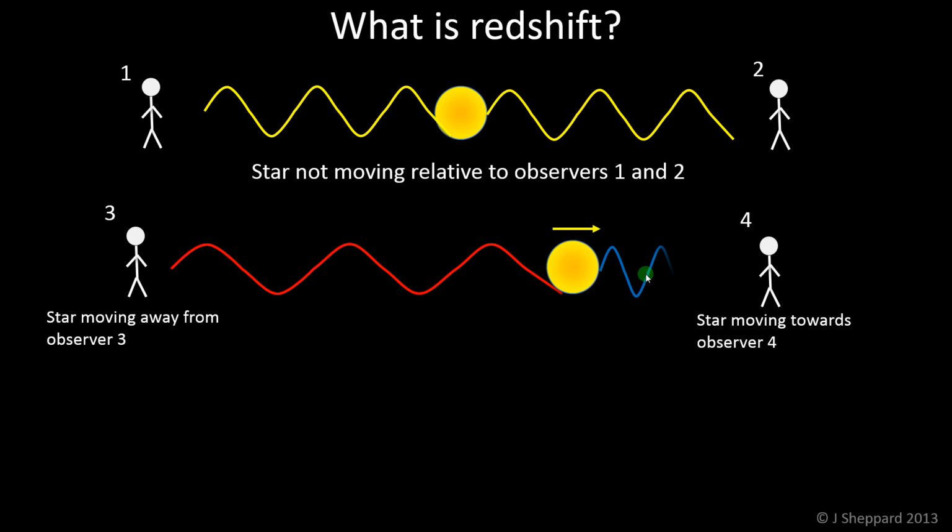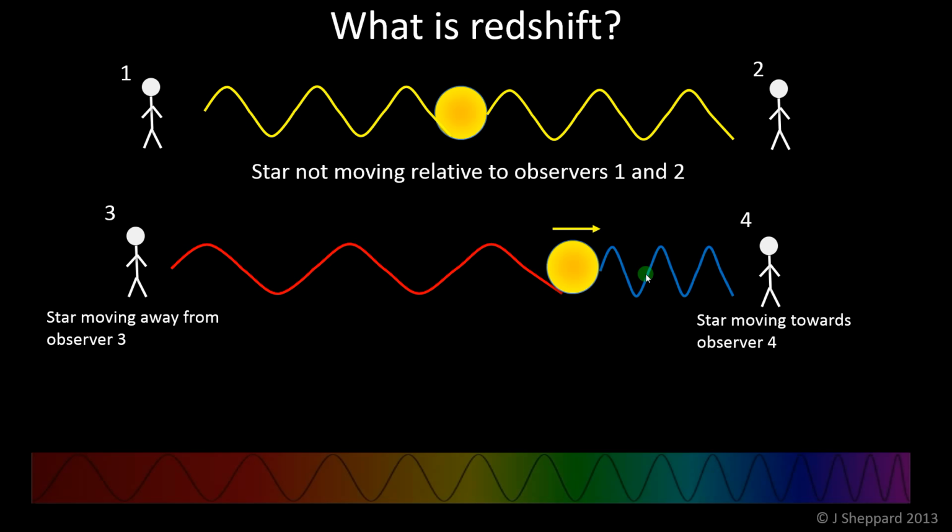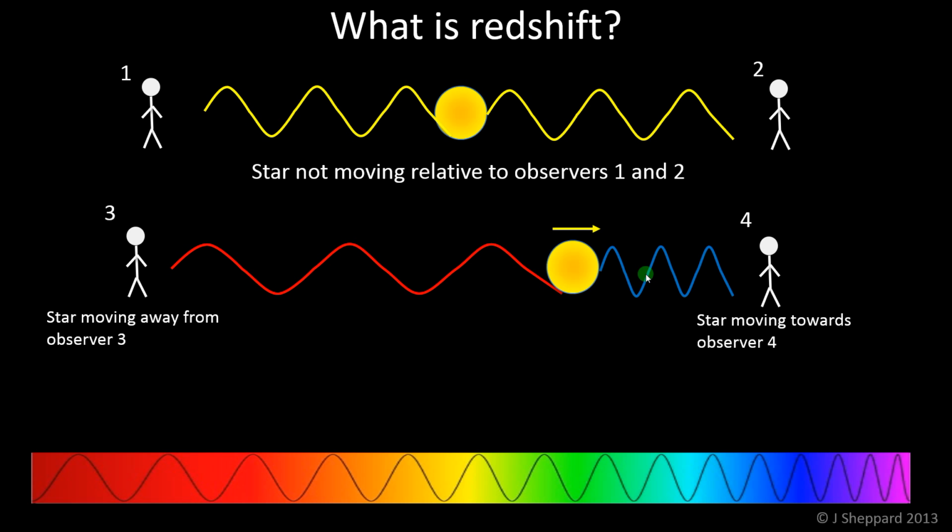And the same thing with the observer that sees the star moving towards them. There, the star is catching up with the wave as it's being given out, so the wavelength is squashed, and you get a shorter wavelength. And that corresponds to a blue colour. So what does that look like on the spectrum? Well, here's the visible spectrum with the wavelength represented. So on the left-hand side down here we have the long wavelength red end of the spectrum, and on the right-hand side we have the sort of blue-purple short wavelength end of the visible spectrum.